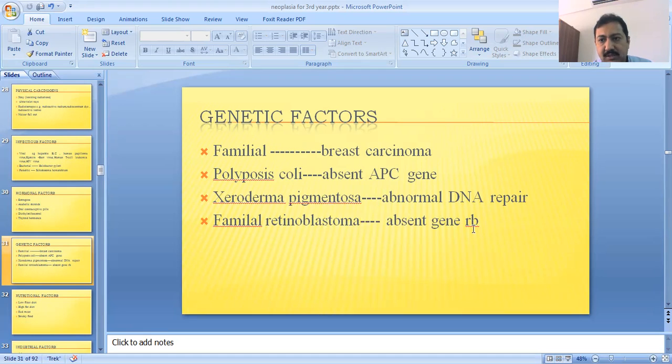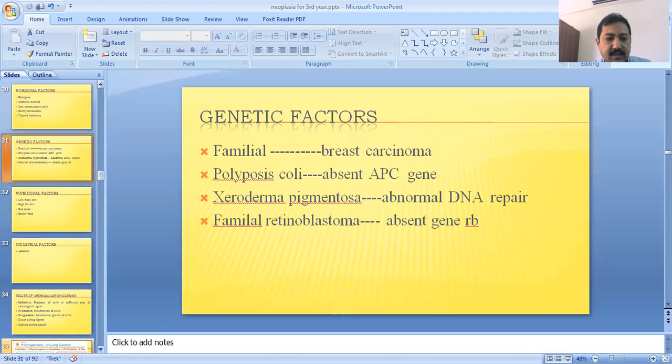When this is absent, those people are most prone to the neoplastic condition called familial retinoblastoma. So these are the genetic factors: mutation in the genes, hypoploidy, hyperploidy, and chromosomal abnormalities. These are all involved in the process of carcinogenesis.